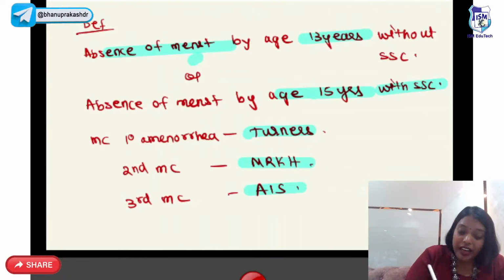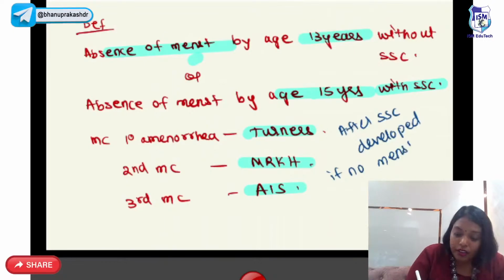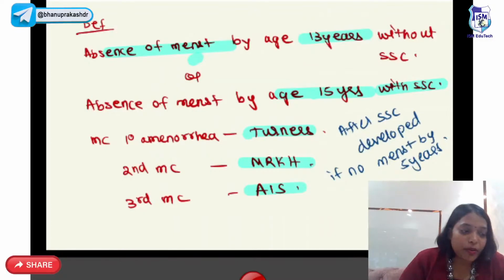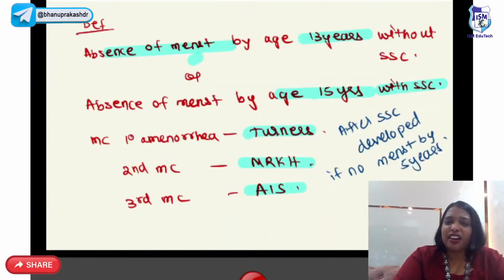And one more definition we have: after secondary sexual characteristics developed, if there is no menstruation by 5 years, then also you can call it primary amenorrhea. So what is the most common cause of primary amenorrhea? Turner syndrome. Second most common cause is MRKH, and third most common cause is AIS, that is androgen insensitivity syndrome.